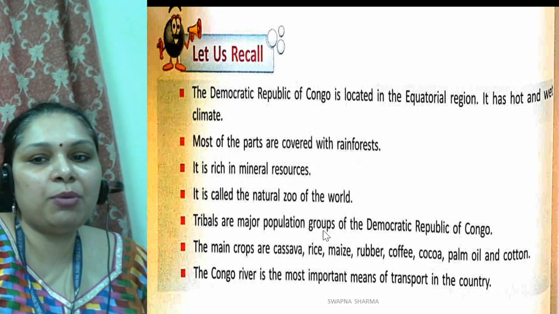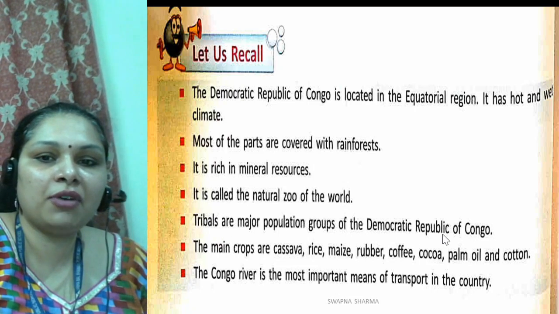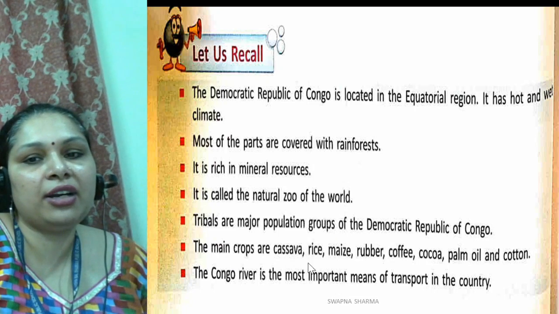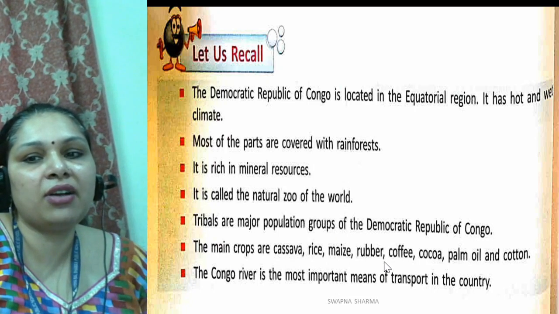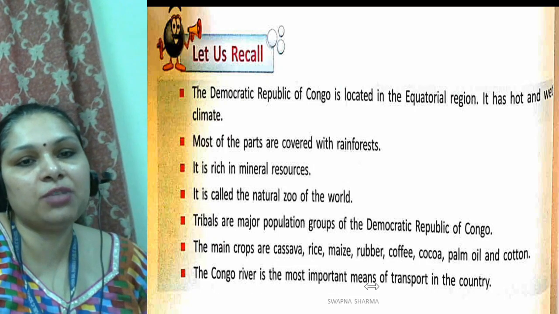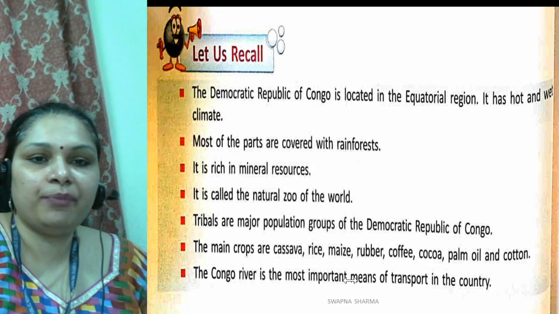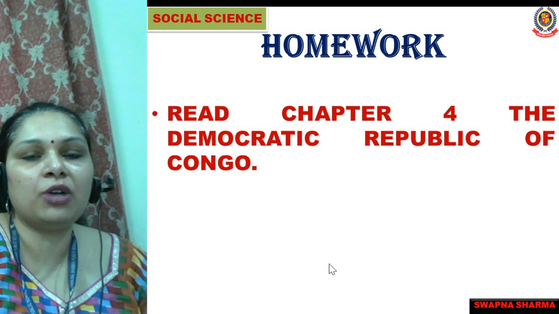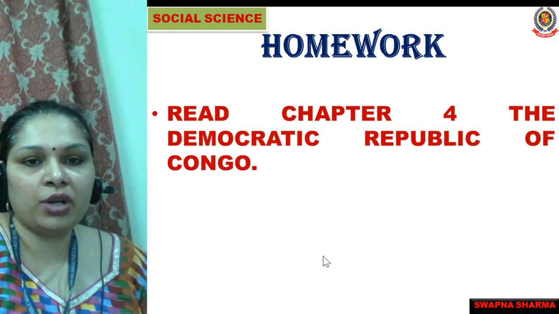Tribals are the major population group of the Democratic Republic of Congo. The main crops grown here are cassava, rice, maize, rubber, coffee, cocoa, palm oil and cotton. The Congo River is the most important means of transportation in this country. Yes, students, so we have discussed the important points of this chapter.